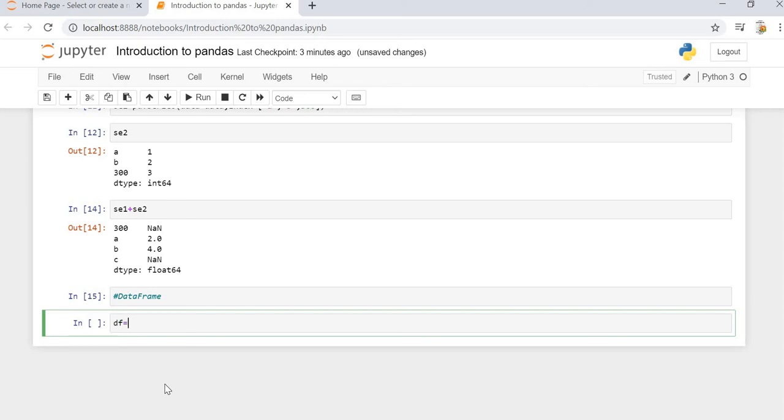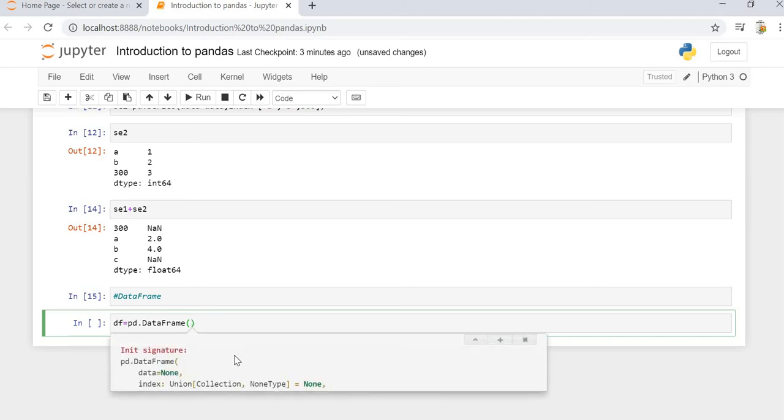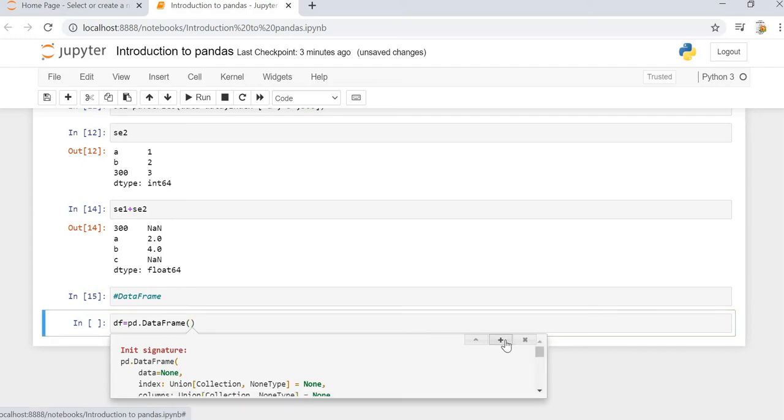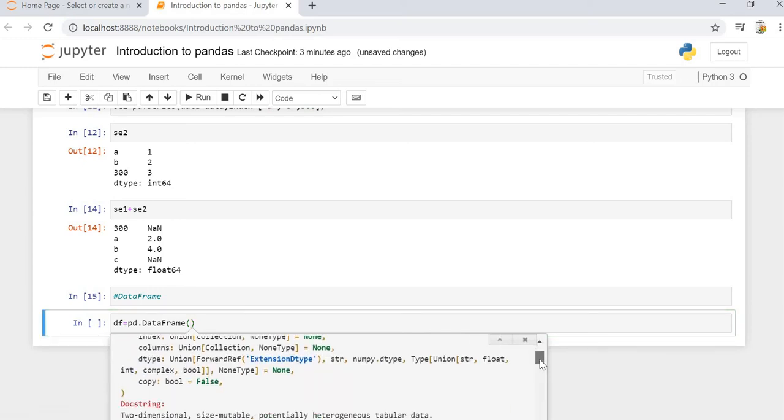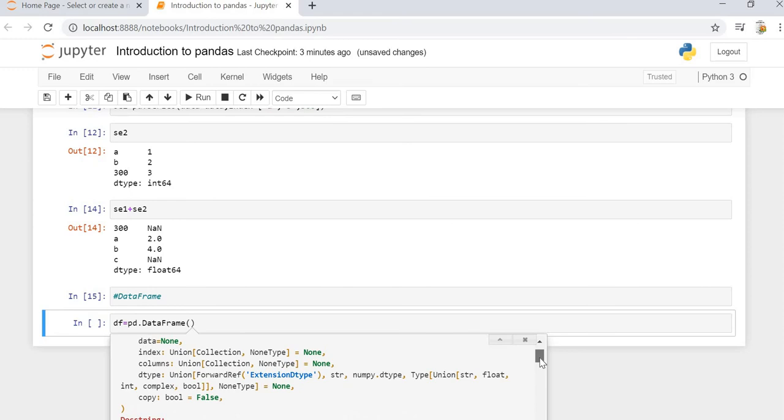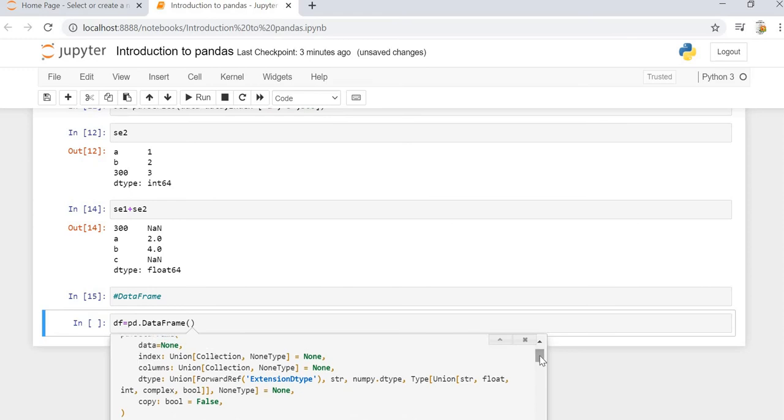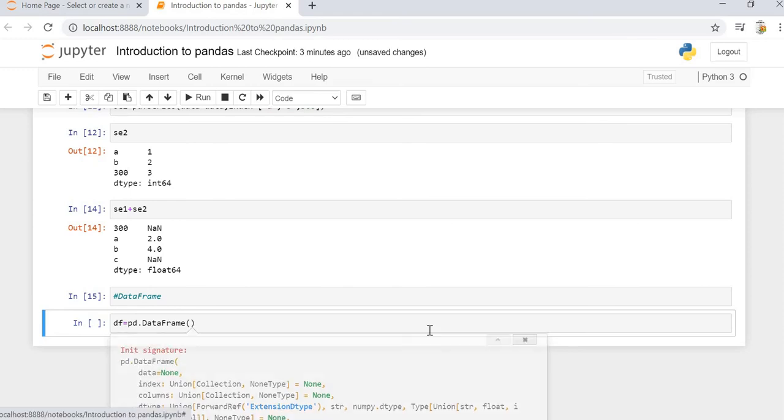Let's say we have a variable called df, and pd.DataFrame is the function using which we can create the data frame. Let's see the documentation: data, index, columns, and data types. The most important things are data, index, and columns. We can specify them one by one.